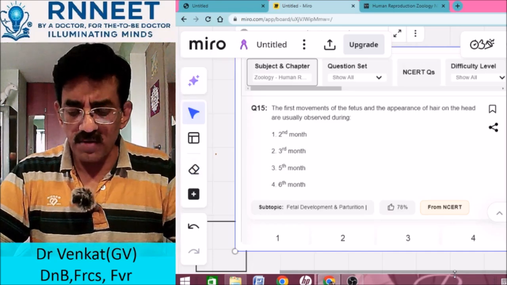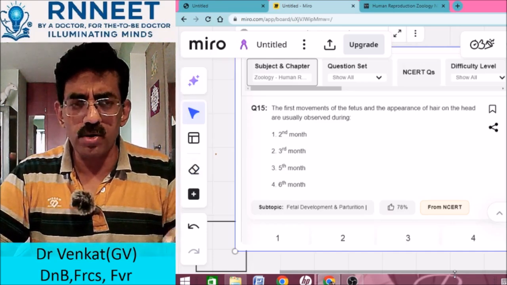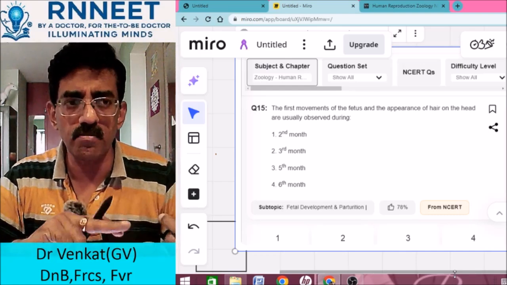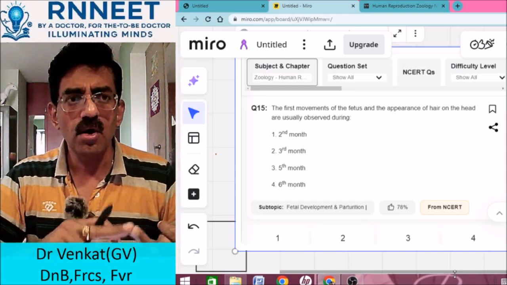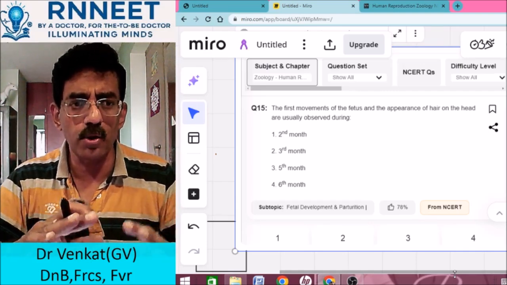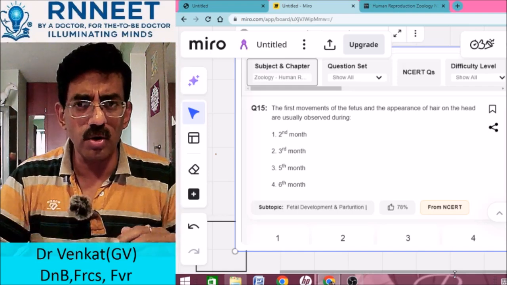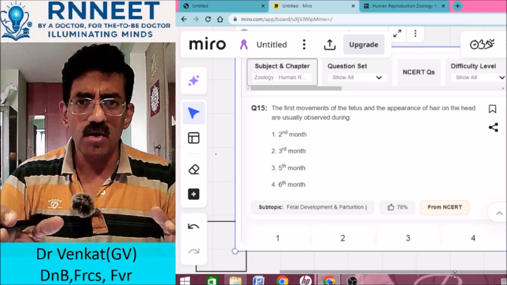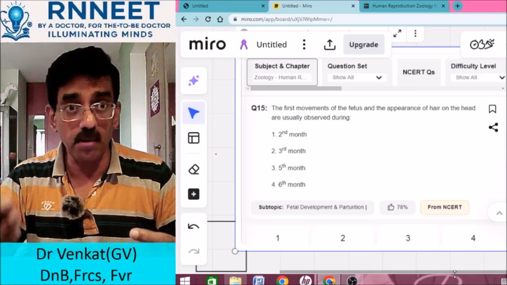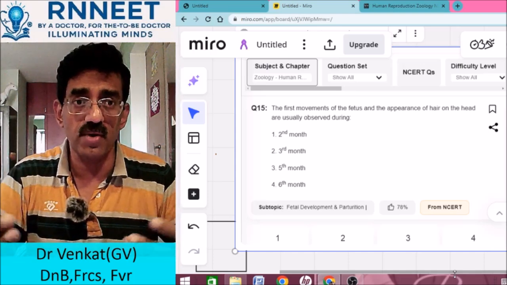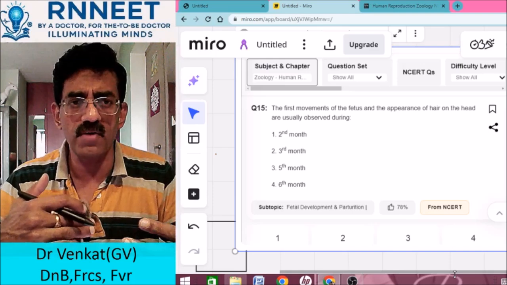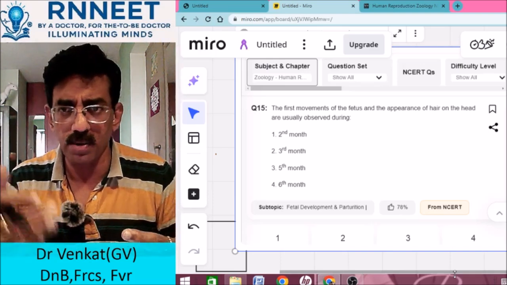These are all very, very important questions that you should know, because concepts like the increase in thyroid hormone in the maternal blood are all important. Only when you revise these concepts will you really be able to solve a question, because they're not going to give you straightforward single questions. You're going to have multiple statement questions, and later, when you are doing your revision after January, we will be doing a simulation of all such questions, and we're going to have a lot of mock tests during that period, right?